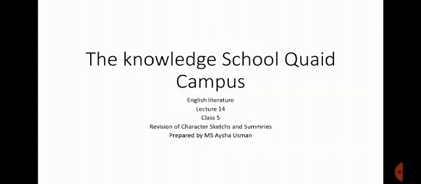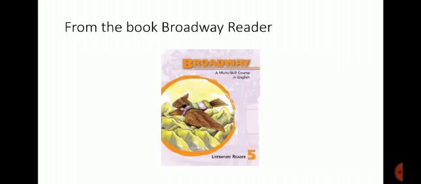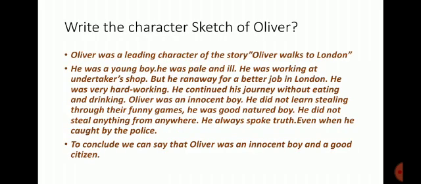The Knowledge School Kite Campus, English Literature, Lecture number 14, Class 5, Revision of Character Sketches and Summaries, prepared by Miss Aisha Usman, from the book Broadway Reader. We are going to do 2 sketches and 2 summaries today from 2 stories. One is Oliver Walks to London and the other one is Many Moons. Both stories are very exciting. I hope everyone remembered those stories that we have done in the class.